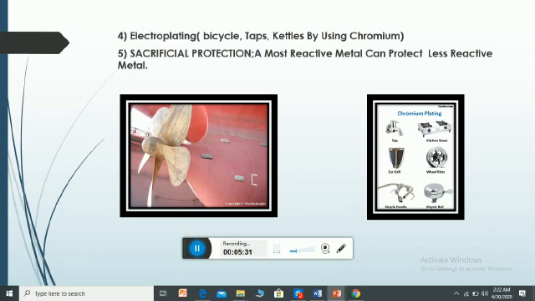For example, we use magnesium in this case. When we use magnesium, water reacts directly with the magnesium because that is the outer surface, and the inner surface, which is iron, will not be affected. And later on, we replace that magnesium on the surface, which keeps the inner material, iron, without corrosion.